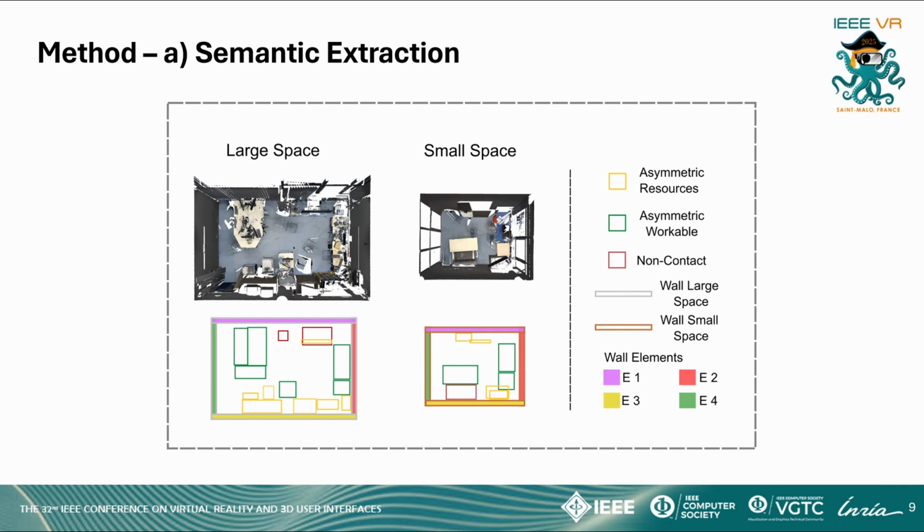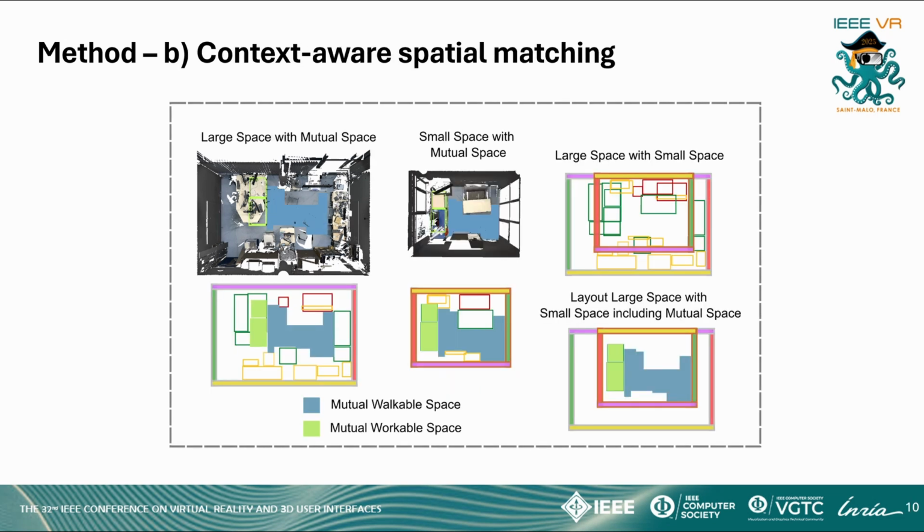We further divide the asymmetric task space into an asymmetric resource space and an asymmetric workable space. Additionally, we define a walkable space, which consists of a collision-free area. In this step, we calculate the corresponding maximum mutual function by considering both the mutual walkable space and the mutual workable space. We align spaces by calculating the optimal mutual functional areas, aiming to find a transformation that maximizes the intersection of spaces.